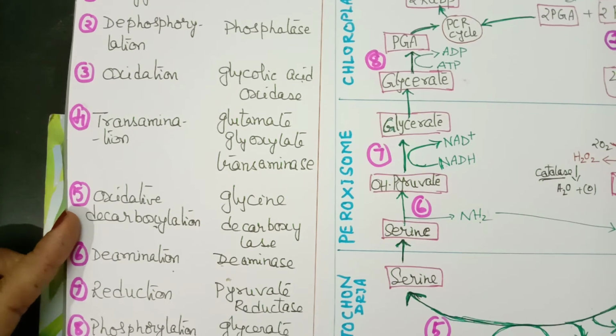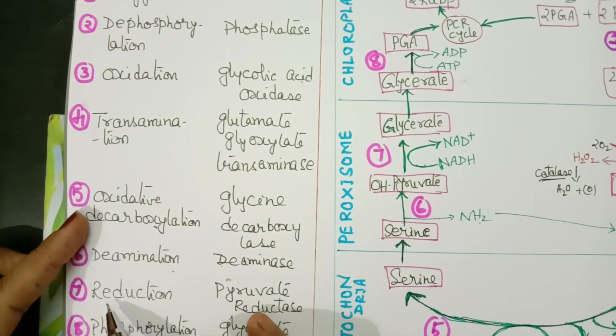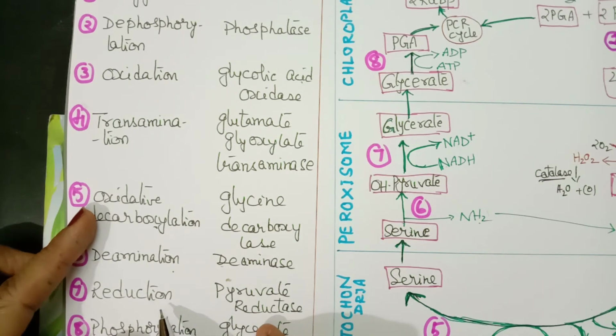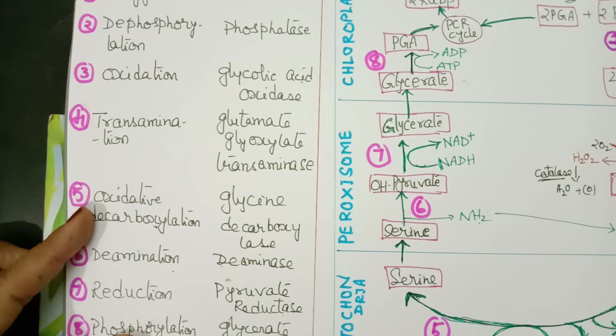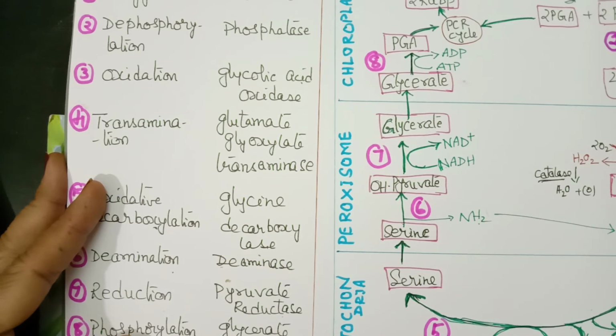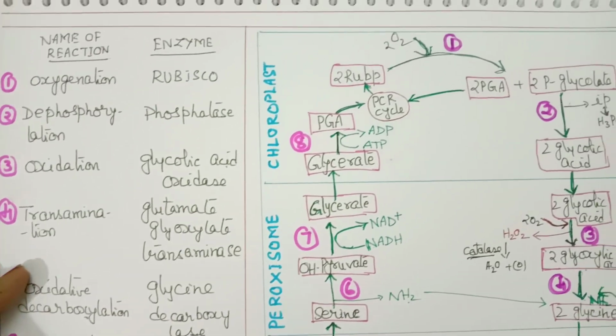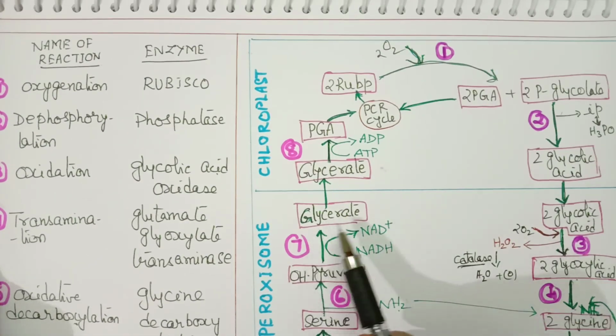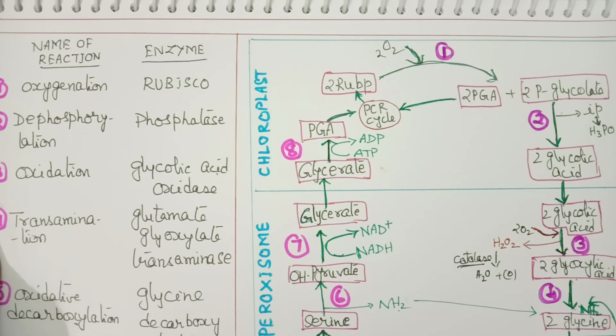It is a reduction reaction, and the enzyme is called pyruvate reductase. So that is the seventh reaction in the peroxisome, where there is formation of glycerate or glyceric acid.